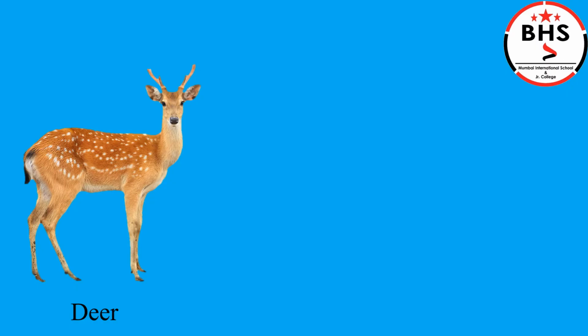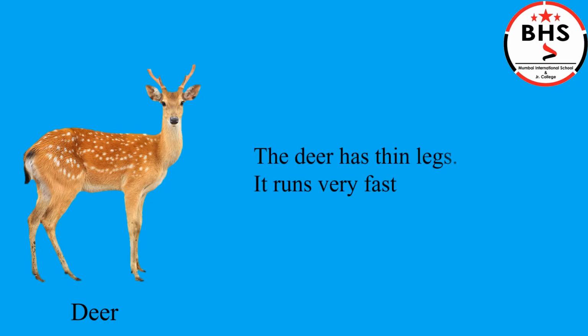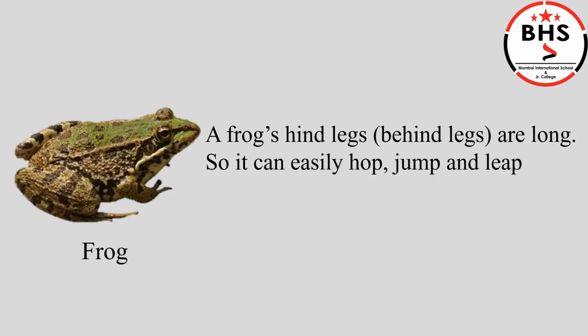Deer. The deer has thin legs. Thin legs help the deer to run very fast. Frog. Frogs only jump. A frog's behind legs are long, so it can easily hop, jump, and leap.